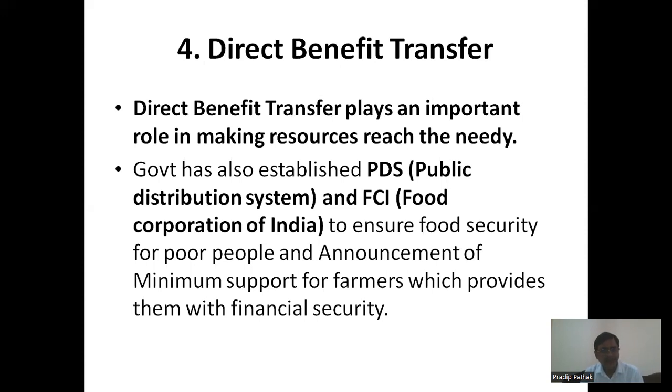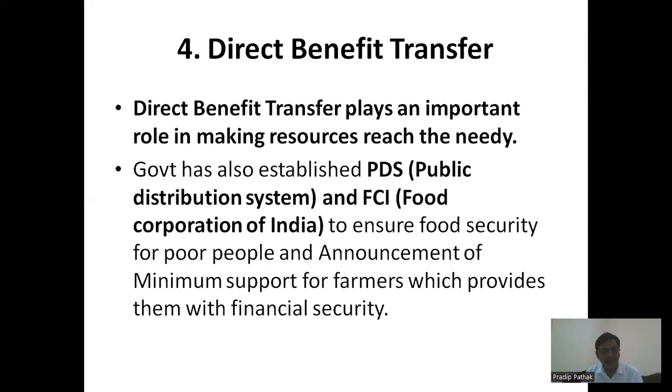Direct benefit transfer, already explained to you. This plays an important role in making resources reach the needy. Apart from that, the government also established the PDS, that is the Public Distribution System, and the FCI, Food Corporation of India, to ensure food security for poor people. There is also an announcement of a minimum support price for the farmers, which provides them with financial security.